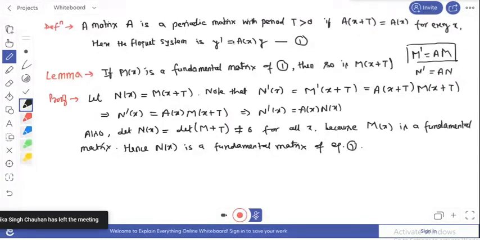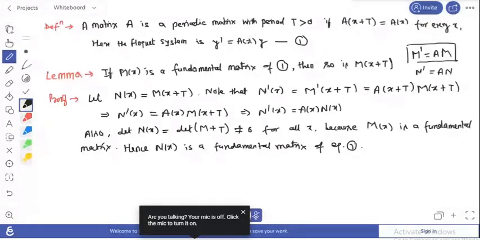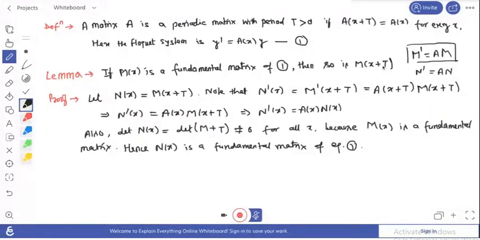Okay, so this means if M(x) is the fundamental matrix of that system, and the quotient matrix is periodic over T, then M(x) is the fundamental matrix, and M(x) plus T is also a fundamental matrix of that system. Okay, so this is the simple result. And similarly there is another result. If we denote this as lemma 1, suppose that this is lemma 2.